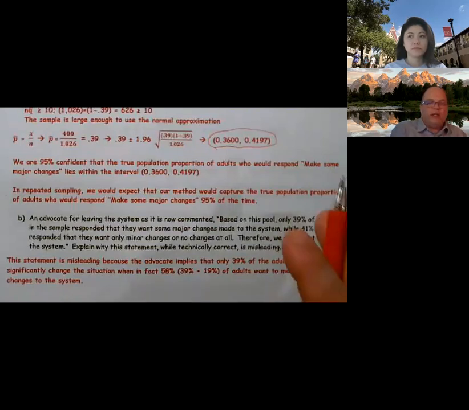Last part of this. And by the way, you could have missed the entire top part and still possibly gotten this last part correct. All right? So don't give up on a problem. Always try to answer it. So an advocate for leaving the system as it is now commented: based on this poll, or based on this sample, only 39% of adults in the sample responded that they want to make major changes to the system, while 41% responded they want only minor or no changes at all. Therefore, we should not change the system. Explain why this statement, while technically correct, is misleading.